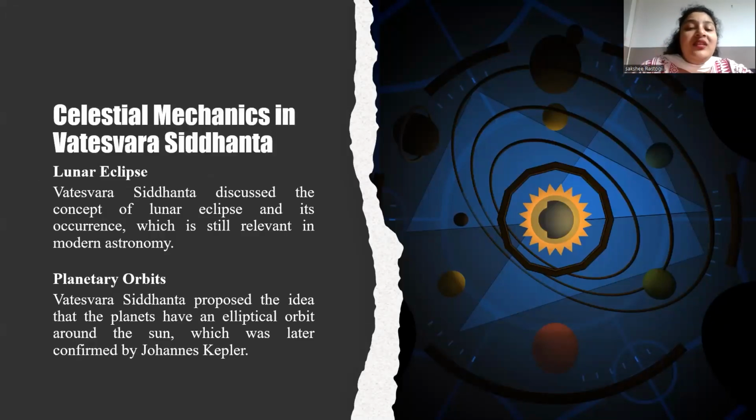Vateshwar Siddhanta, the ancient Indian astronomical text, discusses various aspects of celestial mechanism, including planetary motions, which include the mean and true motions of the planets, eclipse theory, calculation of planetary positions, orbital calculations, which determine the orbital paths, calculation of velocities and positions, gravity and attractions, meaning the attractive force between celestial bodies, which affects the planetary motions.